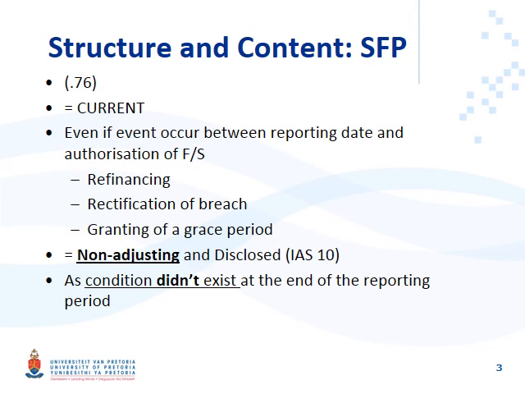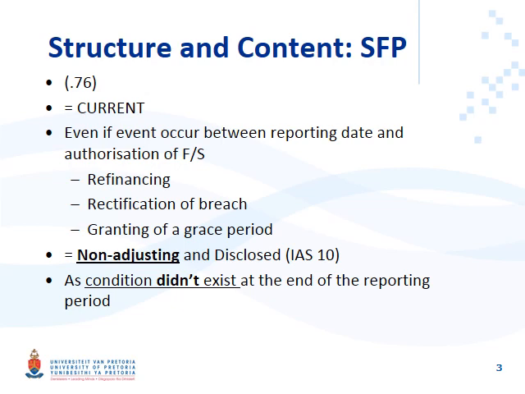Paragraph 76, just as a summary, we've classified these liabilities as current liabilities. The event occurred between the end of the reporting period and when the financial statements are authorized for issue. These events were refinancing, rectifying of a breach, and granting of a grace period.